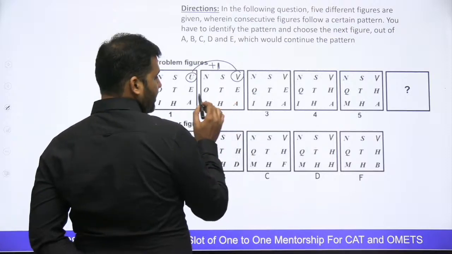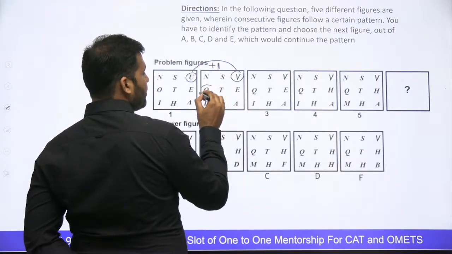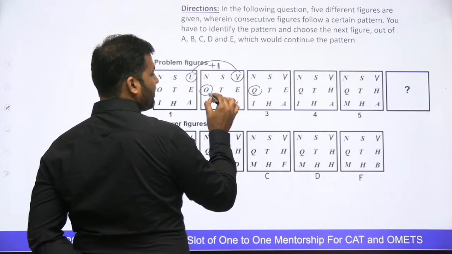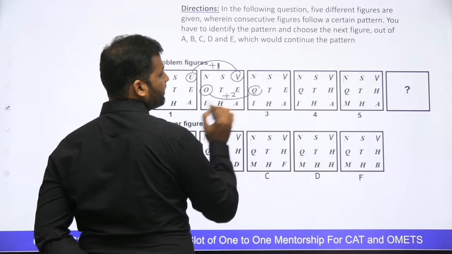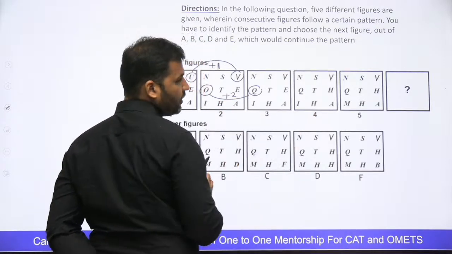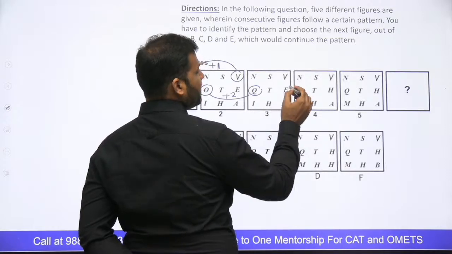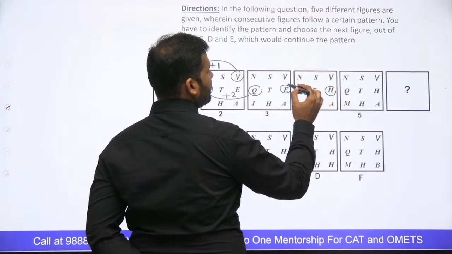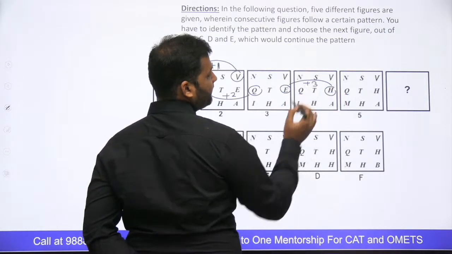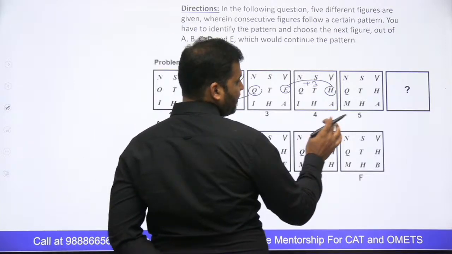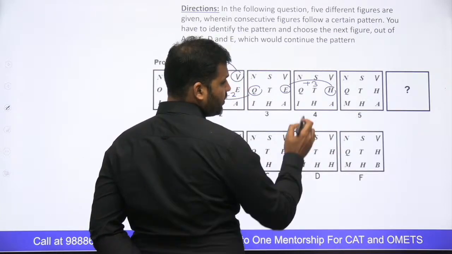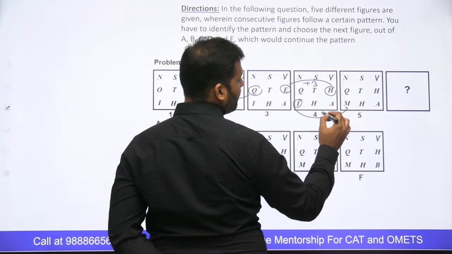2 से 3 में जा रहे हो, everything else is same, only O has been replaced by Q. So that is you are adding 2 to this value. When you're moving from 3 to 4, everything else is same. E to H, this letter is plus 3, right? And when I'm moving from 4 to 5, you see that I plus 4.